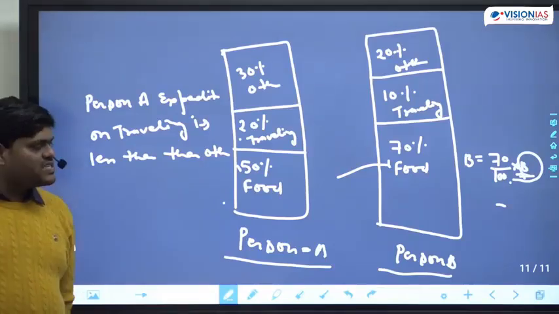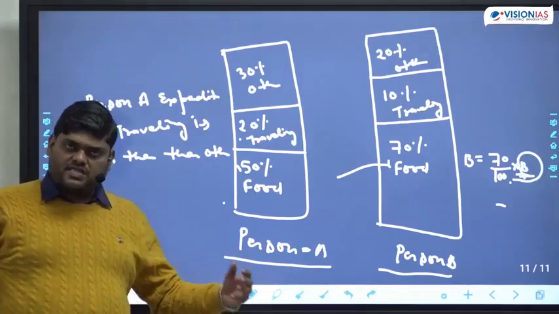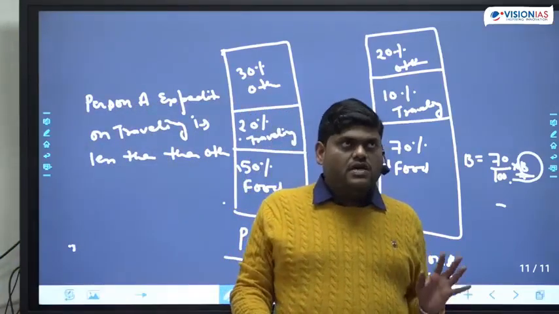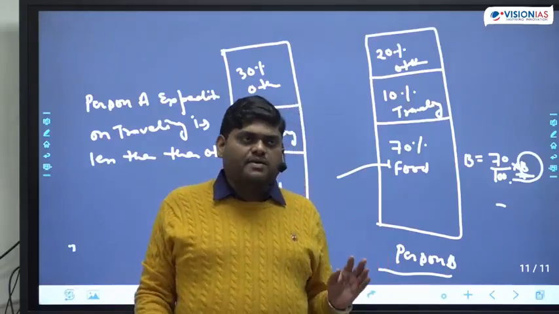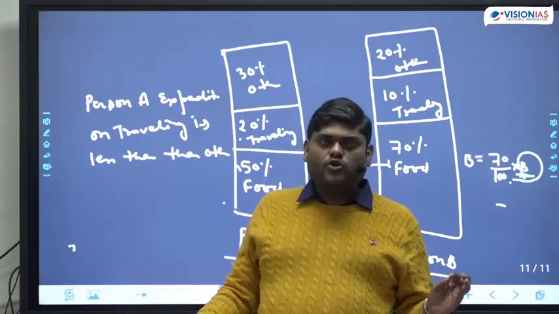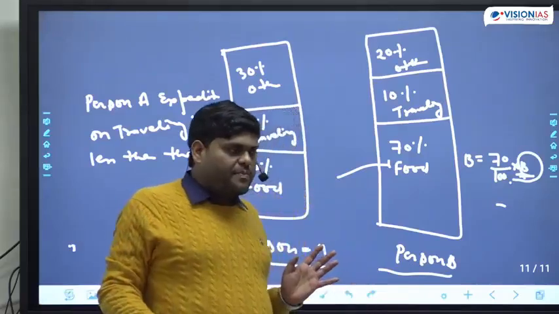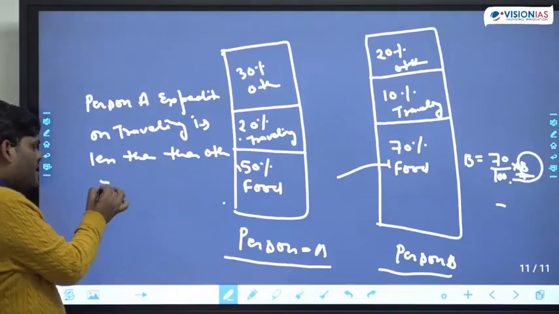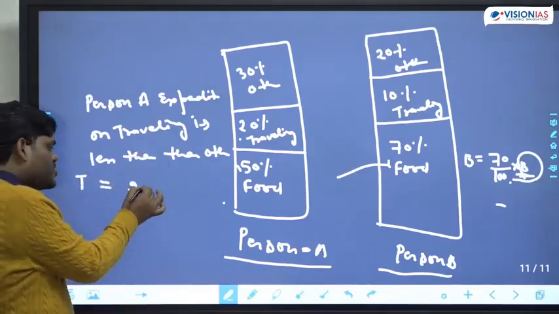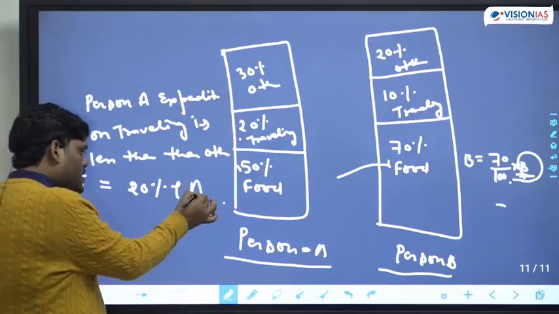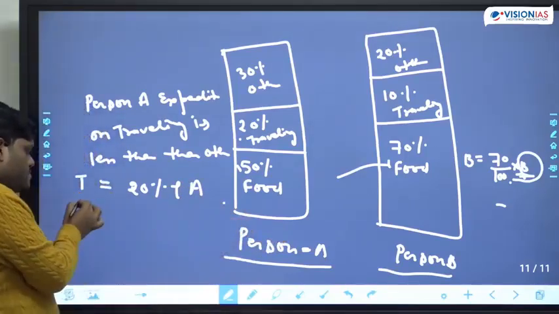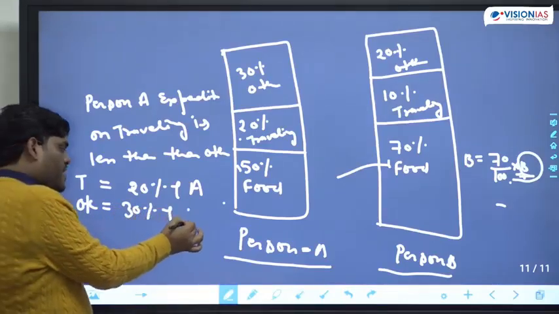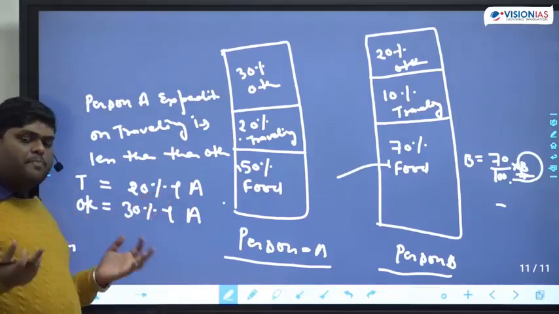Okay. Now understand, I just told you we cannot compare the percentage, but there was a criteria there: until and unless we know the base value. Are you getting my point or not? So what is the expenditure on traveling? On traveling, the expenditure is 20% of A. If suppose total expenditure is A, what is the expenditure on others? Simply 30% of A.